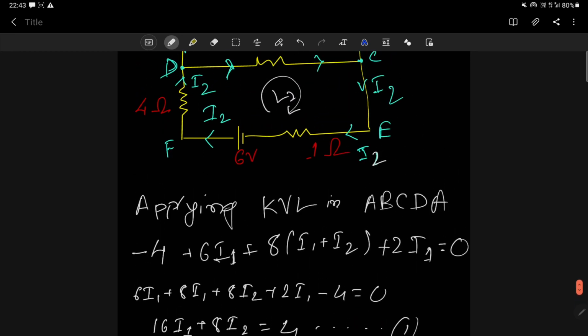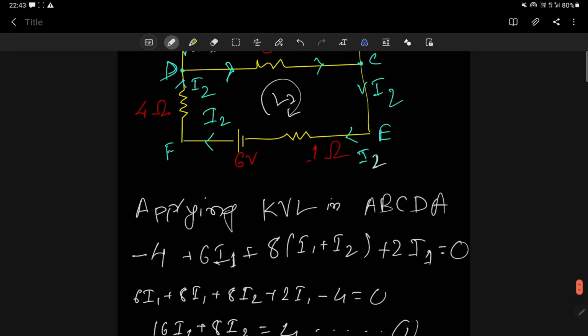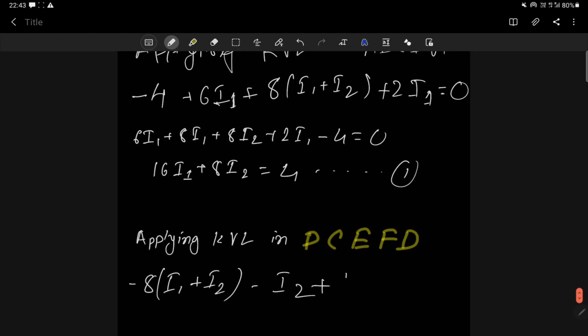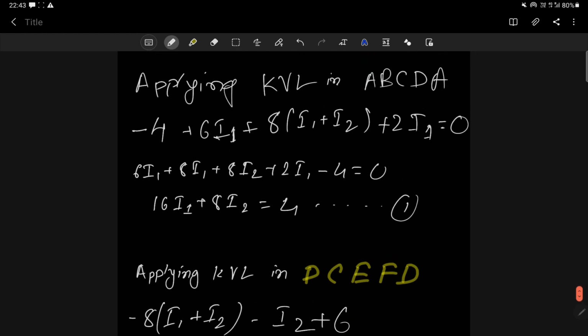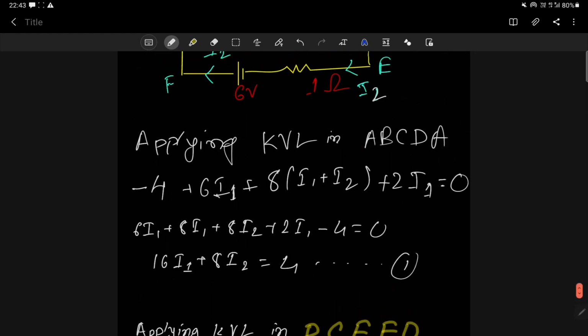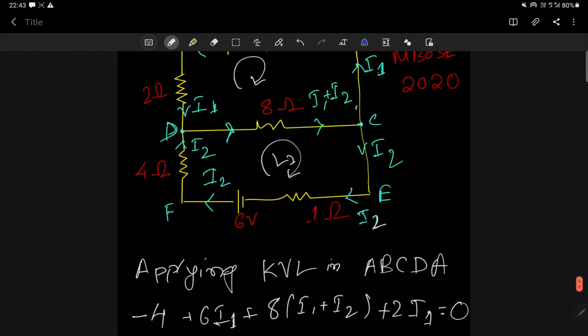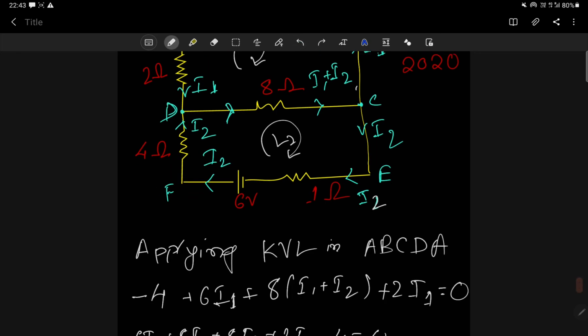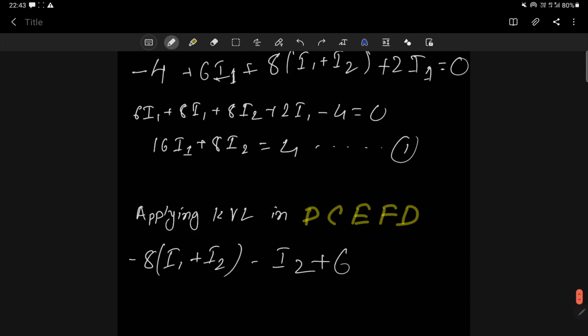Then, negative to positive, so that means plus 6. Correct. Then again, let me move from F to D. If I move from F to D, current is flowing in the same direction, so it will be negative. Negative means minus 4 I2. Correct. Minus 4 I2 is equal to 0.